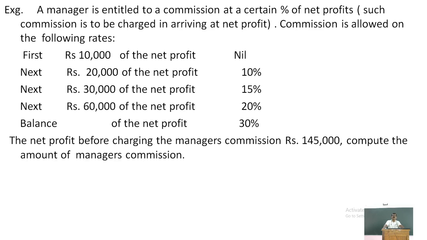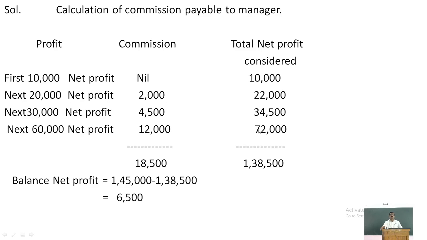Because the total profit given, 1,45,000, is before charging manager's commission. Therefore, up to 20% you have to calculate before charging commission. So that will be by calculating this.